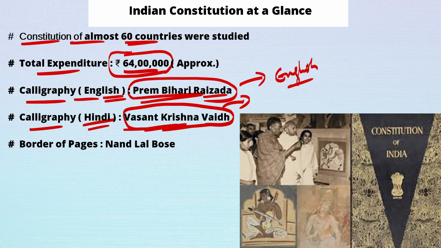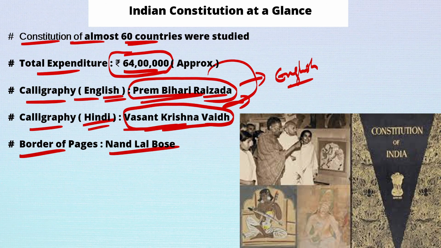Now, the borders of the pages, right? The borders of the pages were designed by Nandlal Bose. Okay. See, at that time, Prem Bihari Raizada and Vasant Krishna, these two were the best calligraphers of the country. So because of that reason, they were given the opportunity, and the borders of the pages of the Indian Constitution were designed by Nandlal Bose.